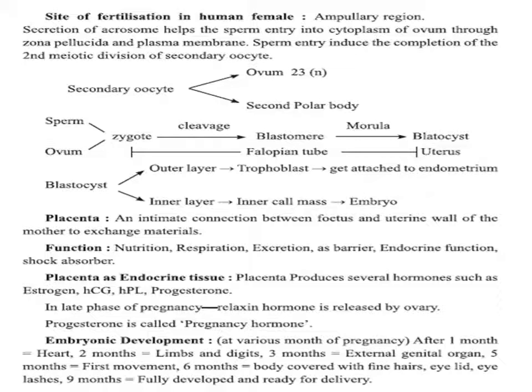We will talk about them. We will also talk about the layers of the developing embryo. We will talk about the role of the placenta, which is actually a modification of the uterine walls, providing nourishment to the developing embryo. And we will talk about the stages of embryonic development in this video one by one.